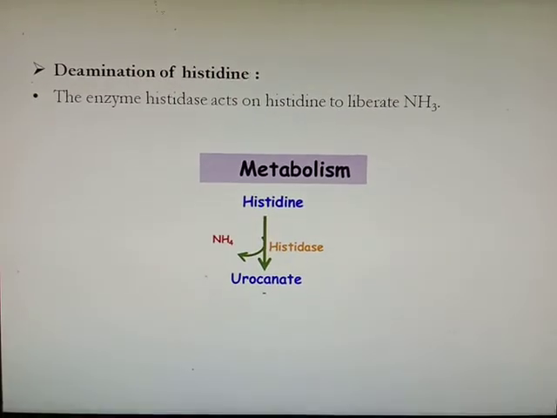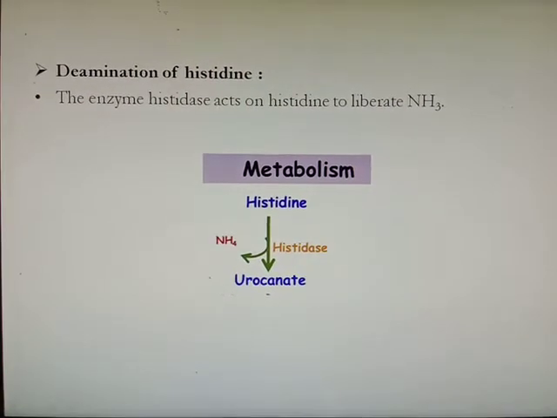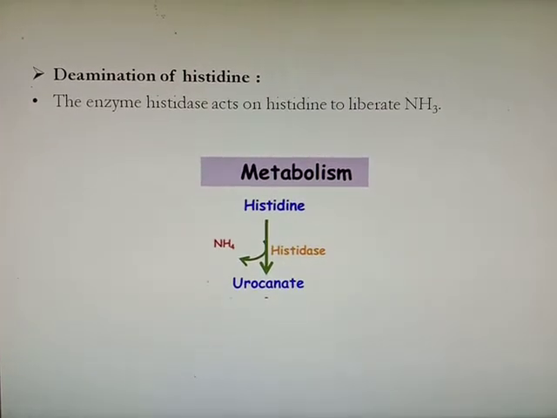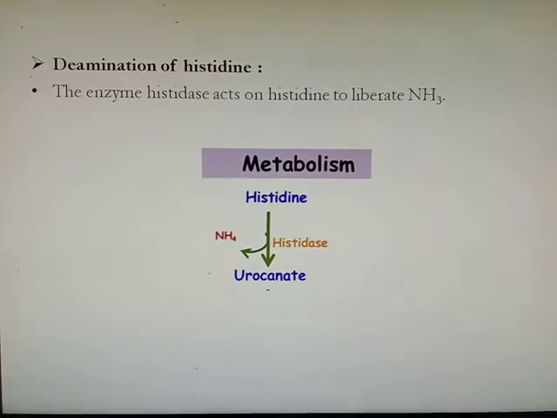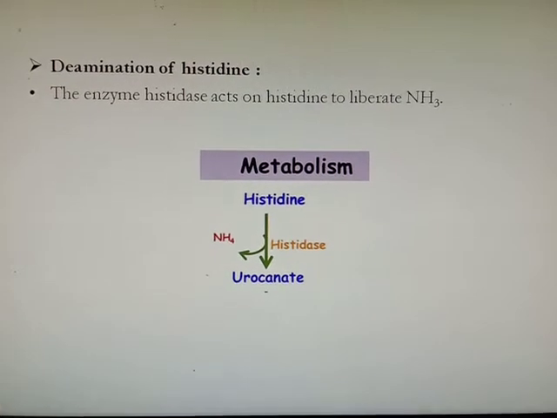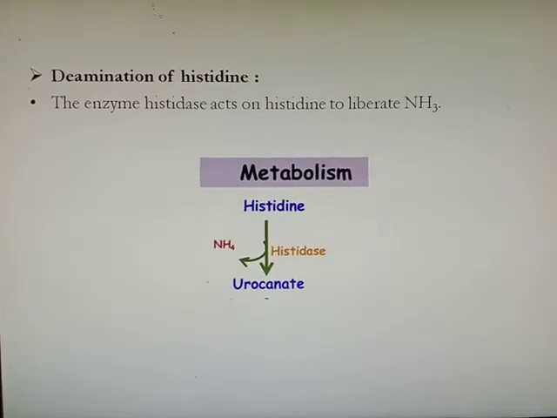Then deamination of histidine. The enzyme histidase acts on histidine to liberate ammonia. In the metabolism of histidine, histidase acts, releases the ammonia and forms urocanate.